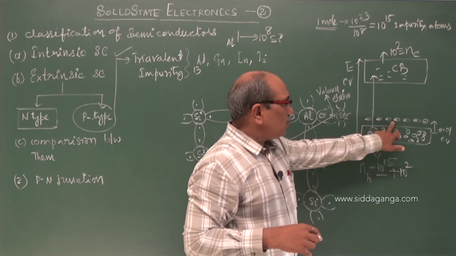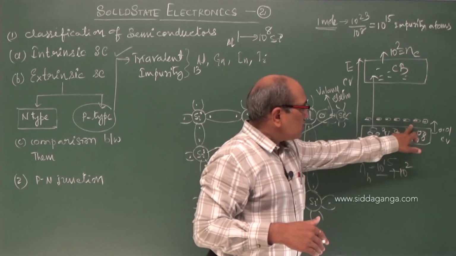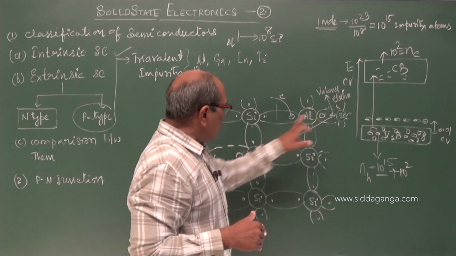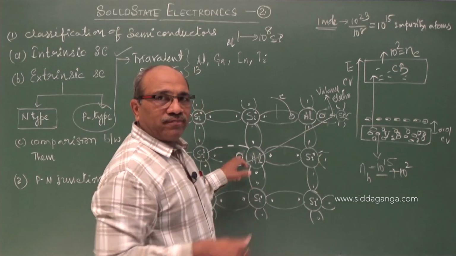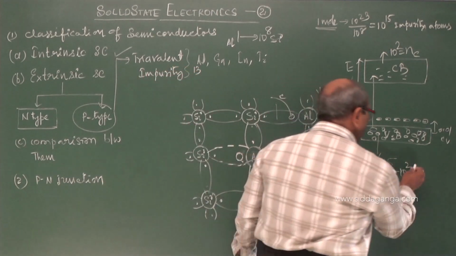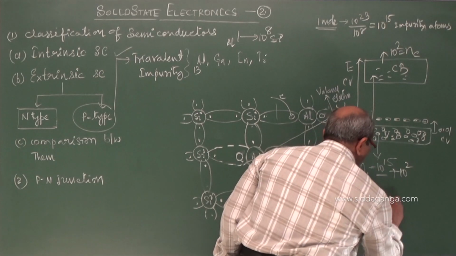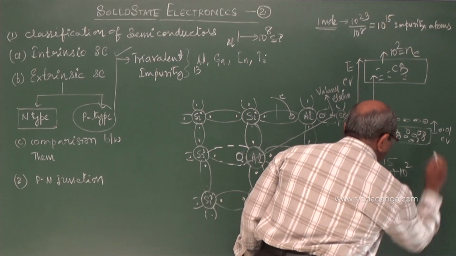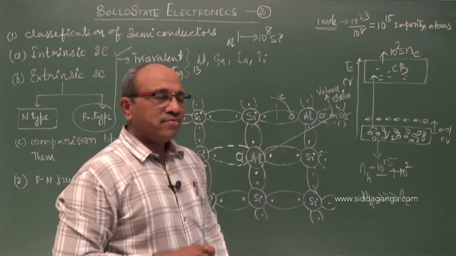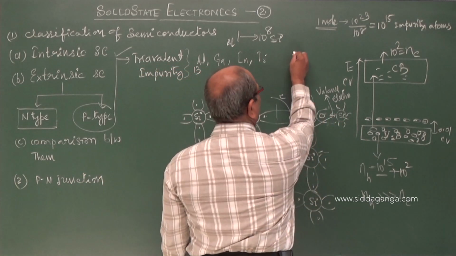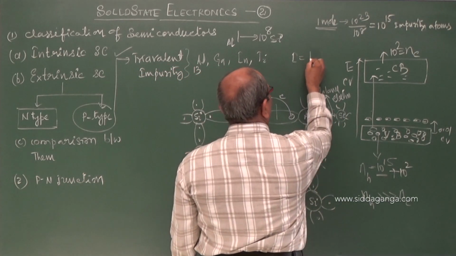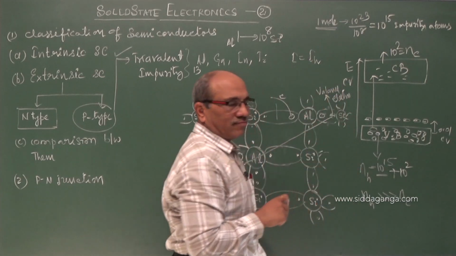Here no breaking of bonds, only impurity, valence electrons of the silicon got trapped by the impurity atom. Thereby the number of holes becomes very, very high compared to electrons. And current is constituted purely by holes, maximum.